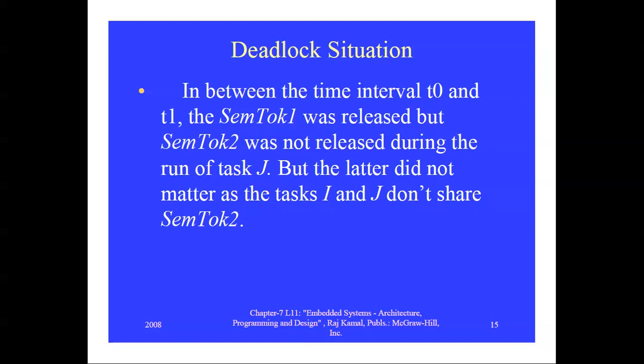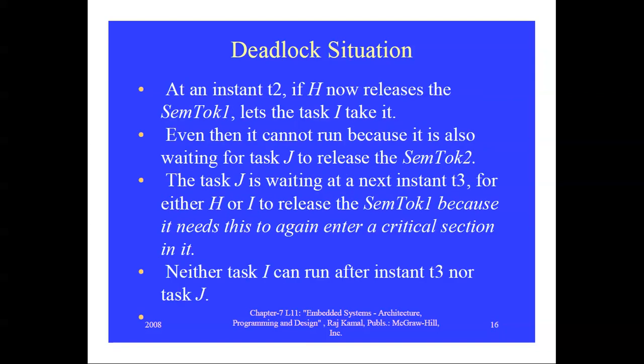But this did not matter later, as tasks I and J do not share semtalk2.